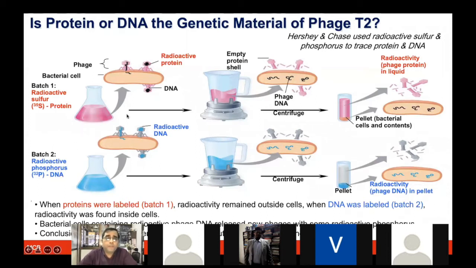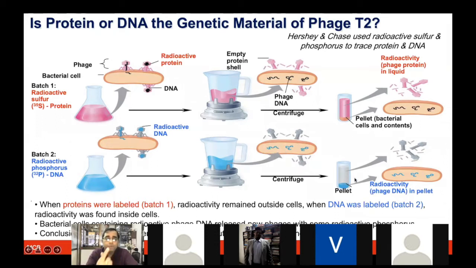He wanted to know, when a bacterium is infected by the virus phage, what material comes inside the bacterium, which is the genetic material. Is it the protein or is it the DNA? Since he had labeled both, he observed each case.